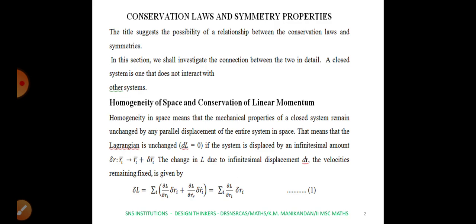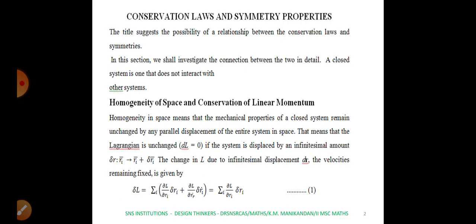So first we discuss what a closed system is. A closed system is one that does not interact with any other system. Suppose more than one system exists, and they do not interact with each other, then the individual systems are collectively known as a closed system.